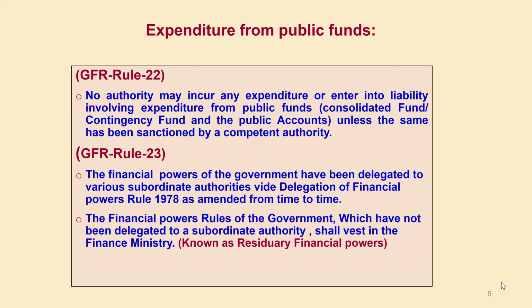Subsequently, it has been delegated to the director of the institute. Then some of the power has also been delegated to the head of office, and some to the head of the division. You also might have seen that. Where the power has not been delegated, that is known as the residuary financial power, which will be with the ministry.